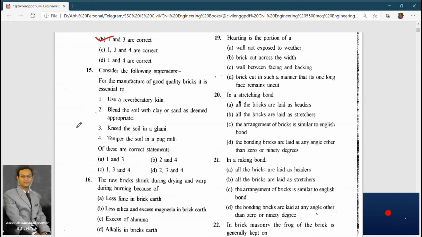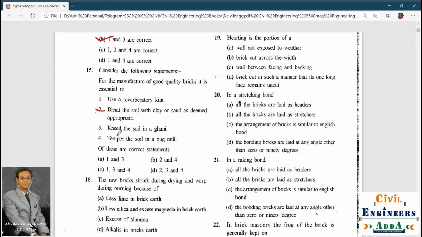A reverberatory kiln is not so necessary. Blend the soil with clay or sand as deemed appropriate: yes, this is correct. Knead the soil in a gunny: maybe I have to check this. And temper the soil in a pug mill: this is a must.